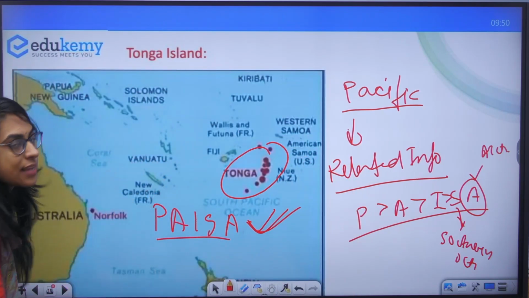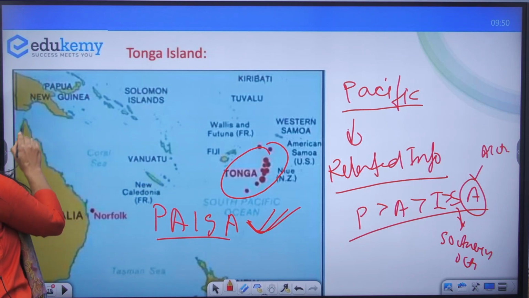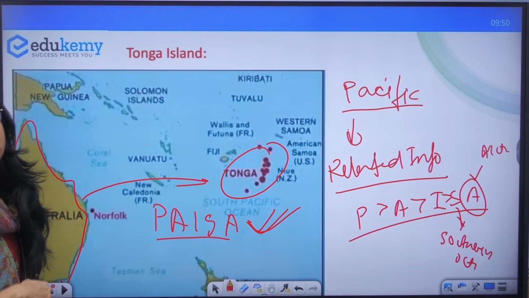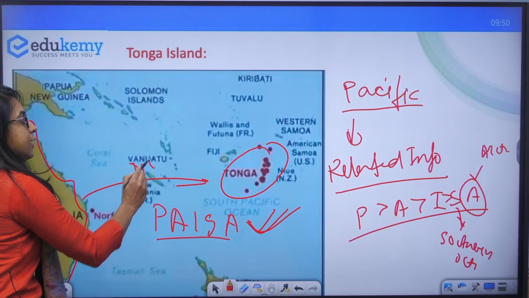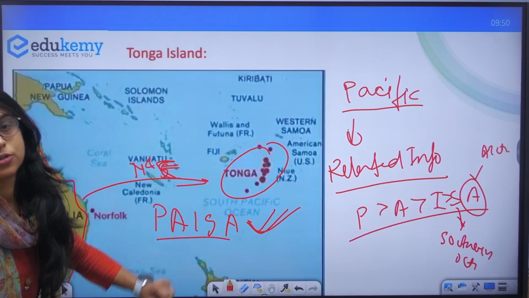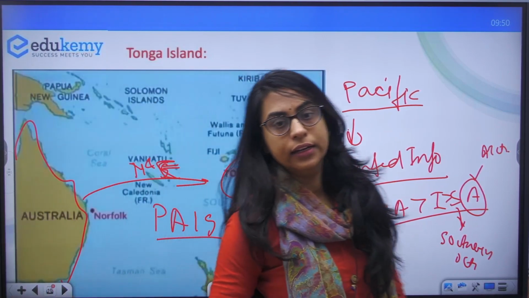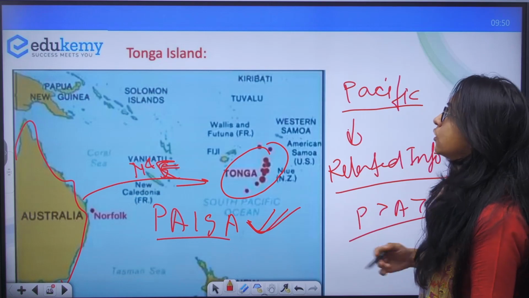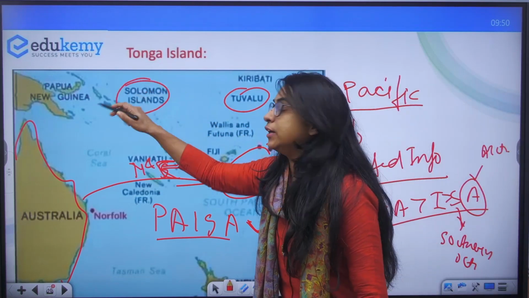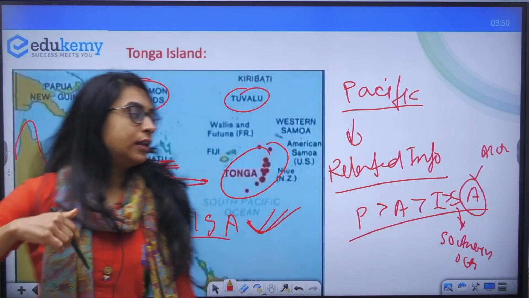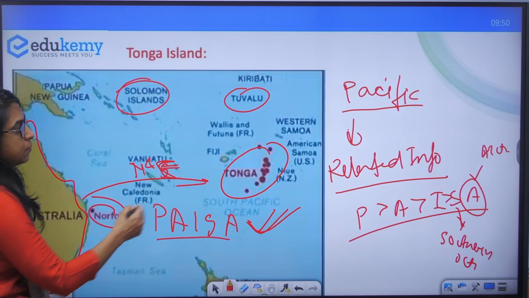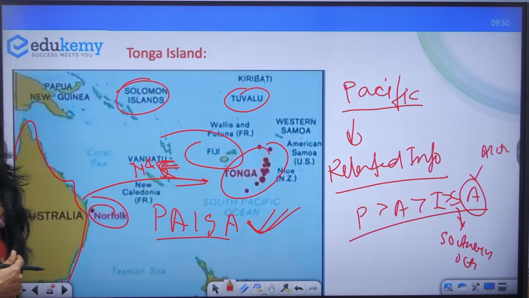If you have to know the exact location of Tonga Island, it is somewhere to the north and east of Australia. Okay, this is the location of Tonga Island. And there are other islands that you should know. Tuvalu Island is in the Pacific. Solomon Island, we know Papua New Guinea, right? You have the Norfolk Islands. So know these important names. Fiji Island, know these important names.